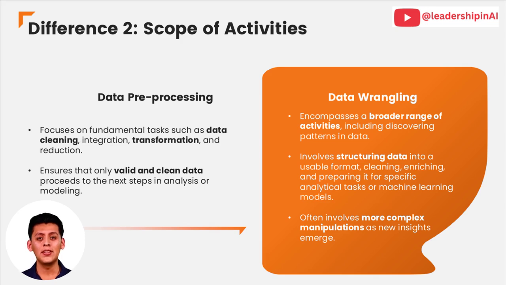Next difference is in terms of scope of activities involved in both. Pre-processing ensures data is clean and consistent, focusing on tasks like cleaning and integration. Data wrangling, on the other hand, adapts data for specific analyses, involving complex manipulations and pattern discovery. While pre-processing sets the foundation, wrangling optimizes datasets for evolving analytical needs, enhancing the effectiveness of models.